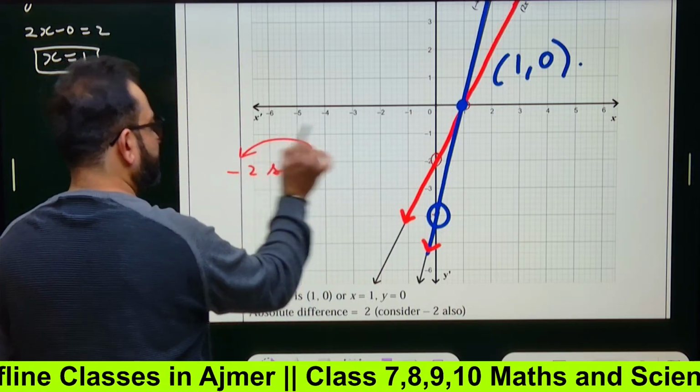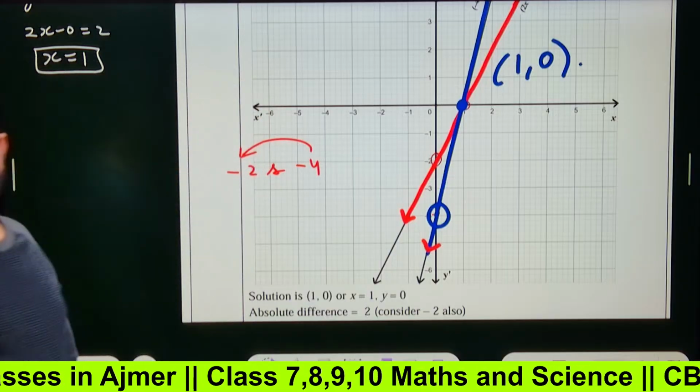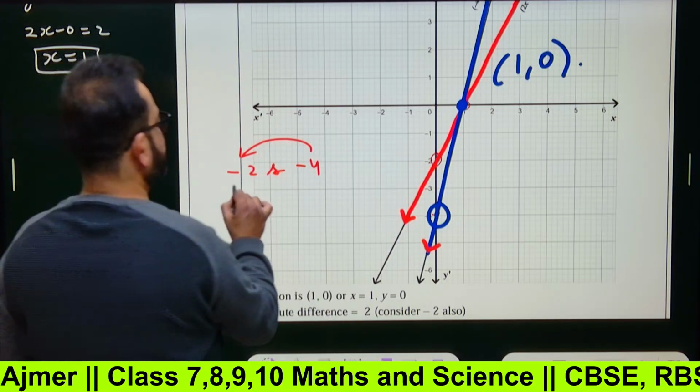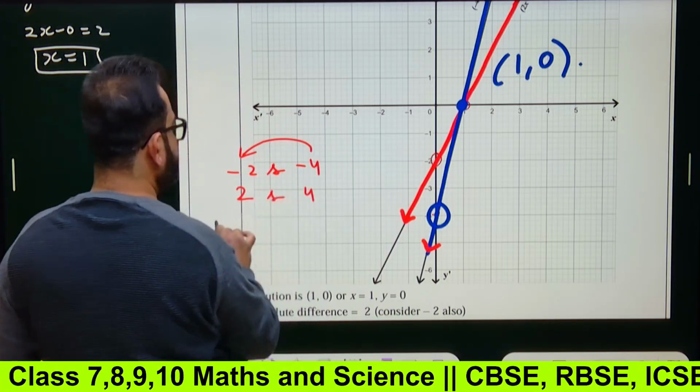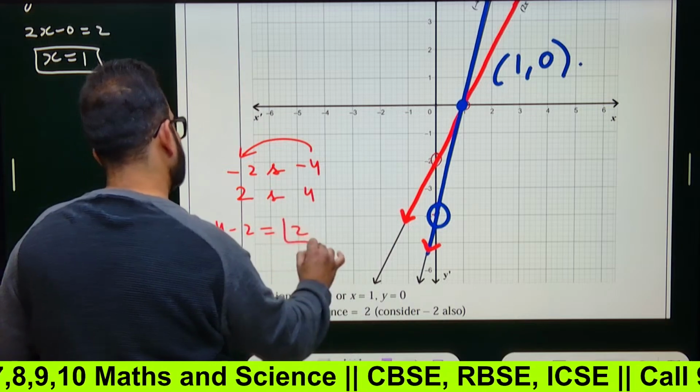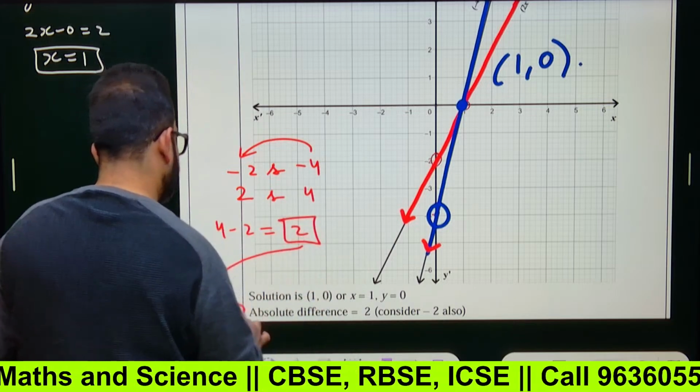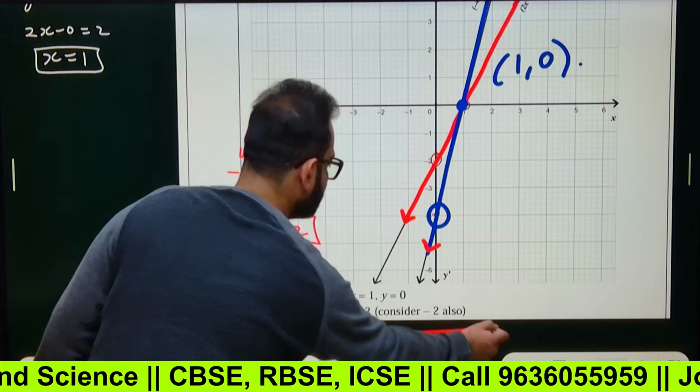So what is the difference of them? This is 2, this is 4, so the difference is 4 minus 2, that is 2. So the absolute difference is 2.